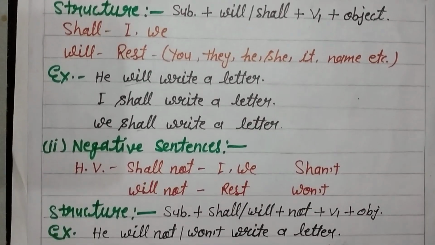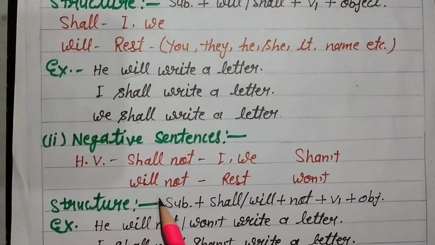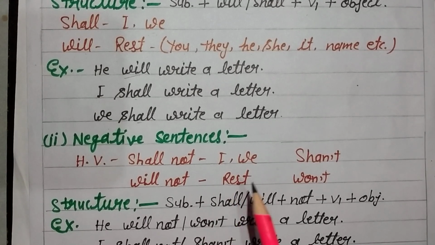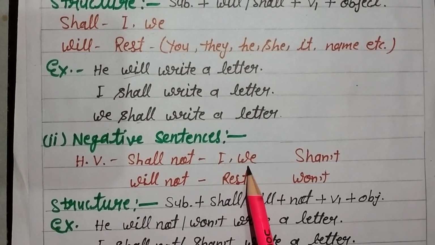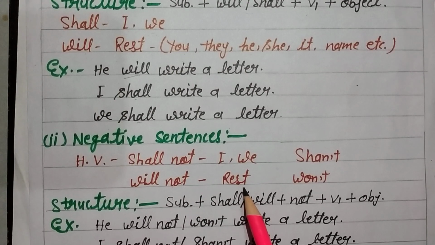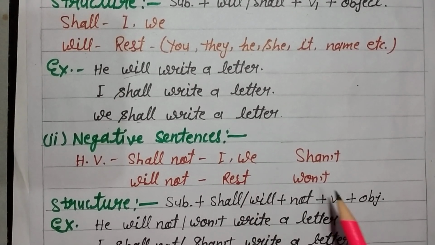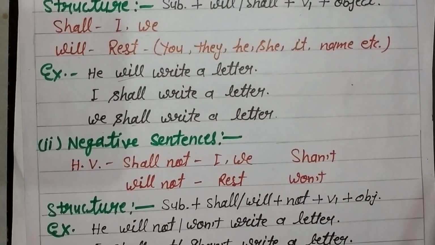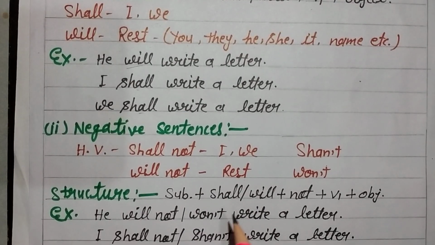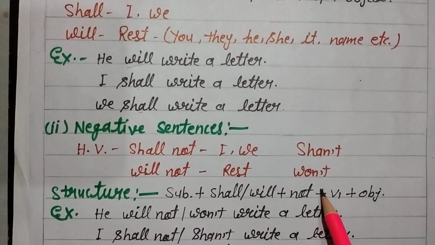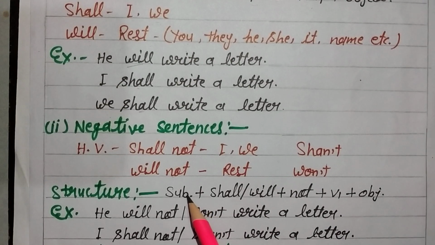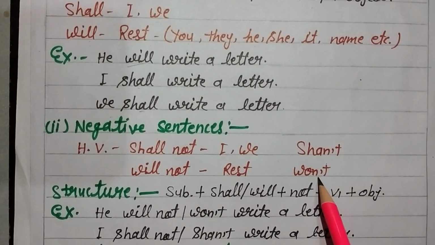So negative sentences: helping verb shall not, same as we use with I and we. Will not, we use with the rest of the nouns and pronouns. And the short form of shall not is shan't, and the short form of will not is won't. In place of shall not or will not, we use shan't and won't.